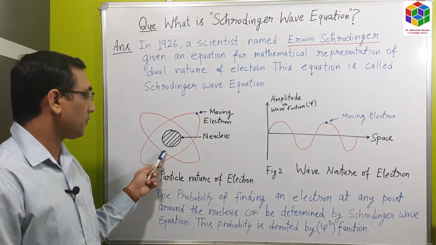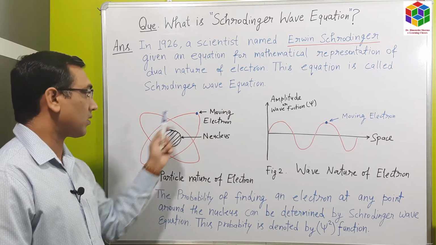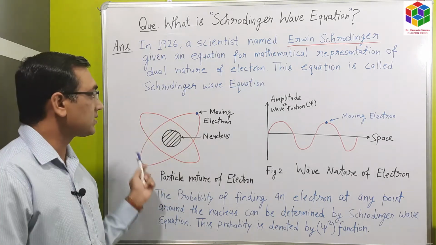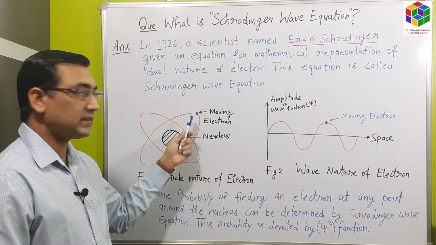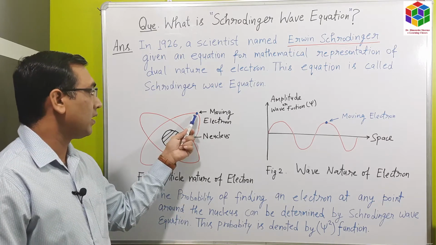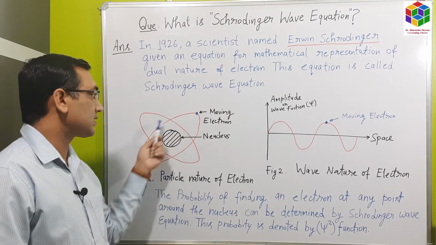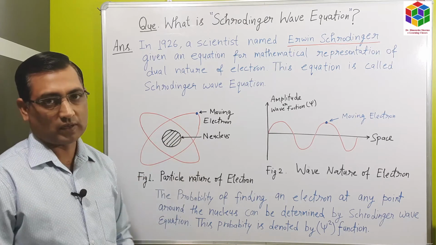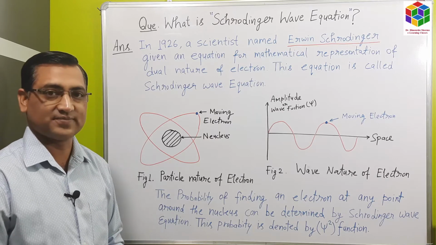Similarly, in the case of particle nature, let us consider there is an atom and one electron is revolving around it. We want to identify in which energy state the electron is at present. This case can also be solved by the Schrodinger wave equation. Similarly, we can calculate the energy as well as the distance and angular distance of this electron from the nucleus. This can also be determined by the Schrodinger wave equation.